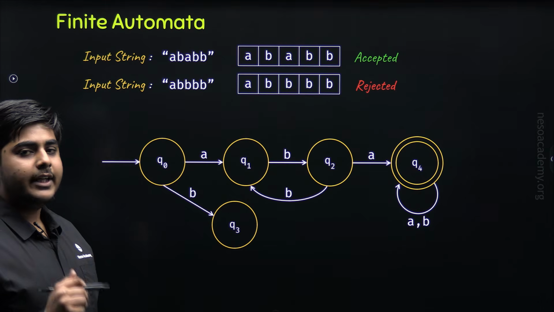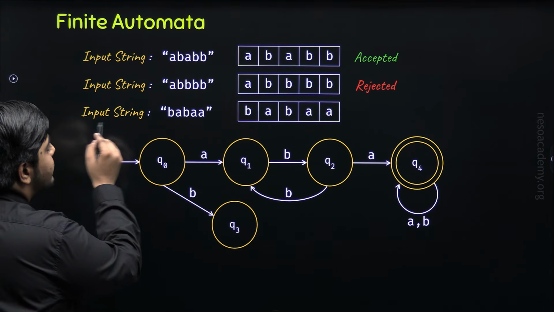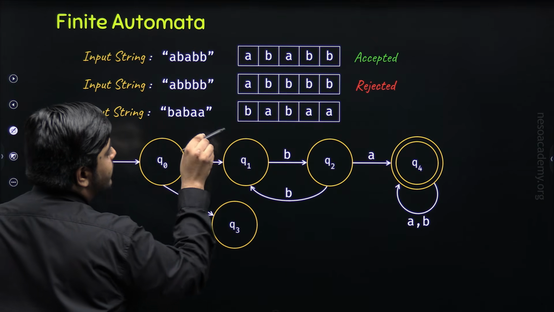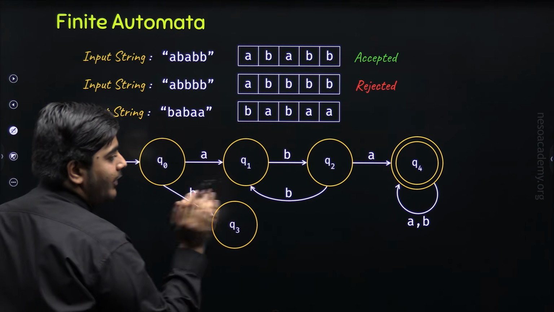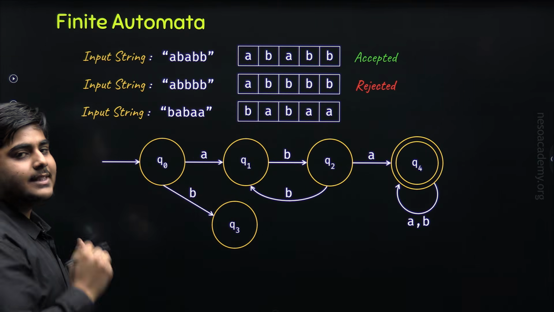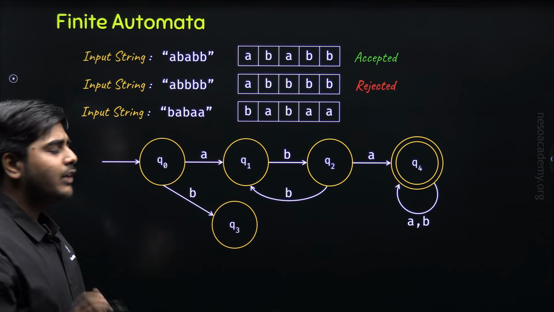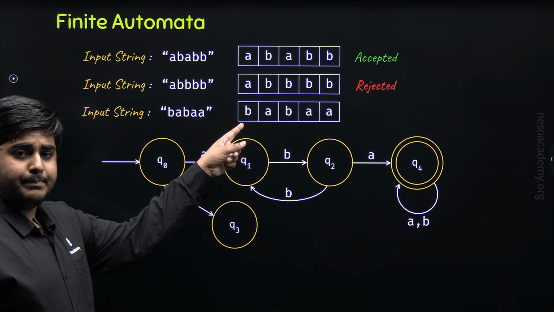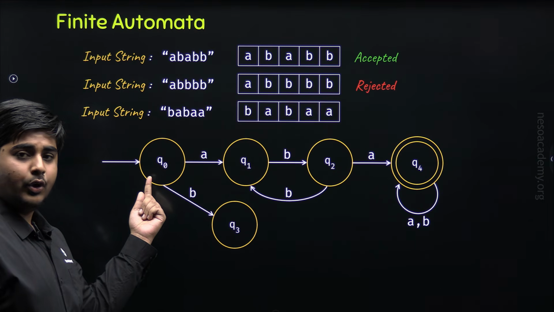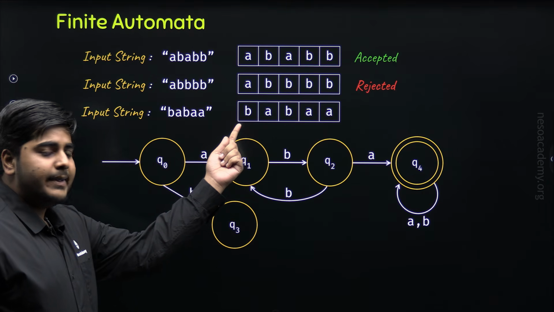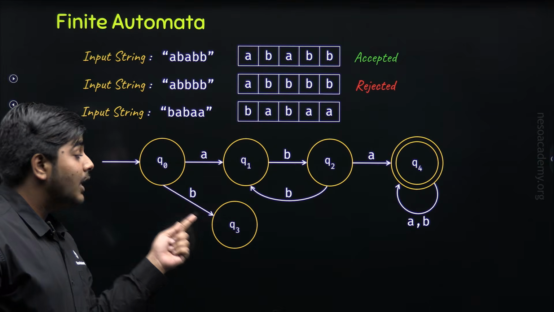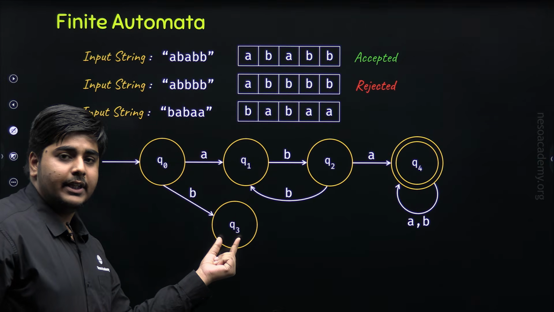Now let's take the third example. This time the input string is B, A, B, A, A, which is represented like this in our input tape. Now let's start its processing. Again, we start from the initial state Q0. The first symbol is B, and we are at the state Q0. Since the symbol is B, we cannot select this transition. We will select this transition and we will come to state Q3.